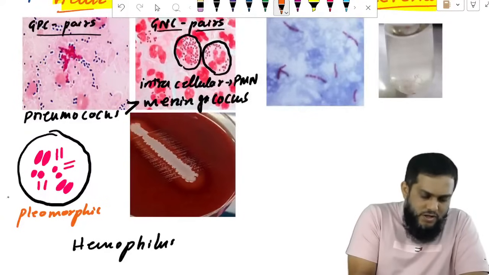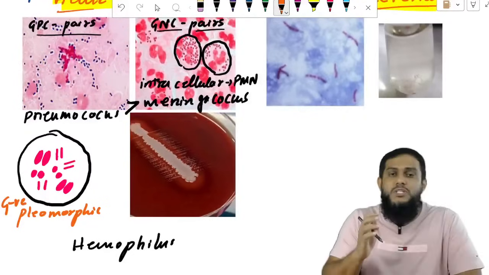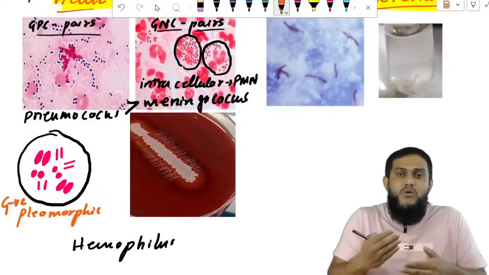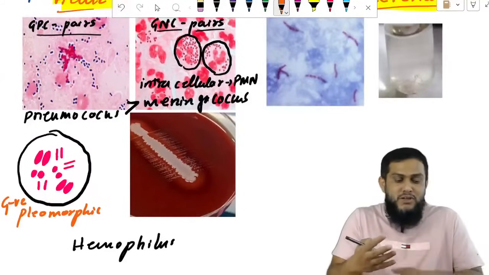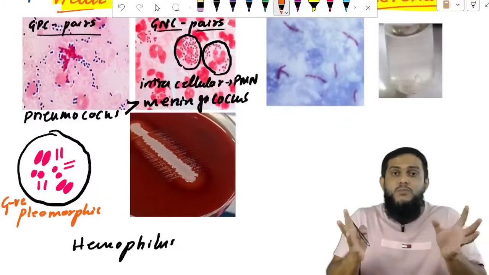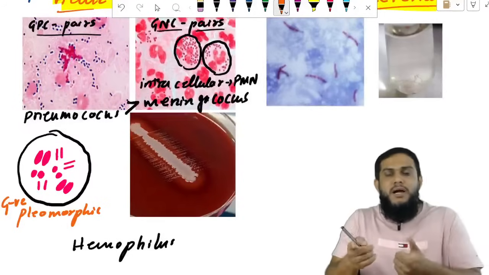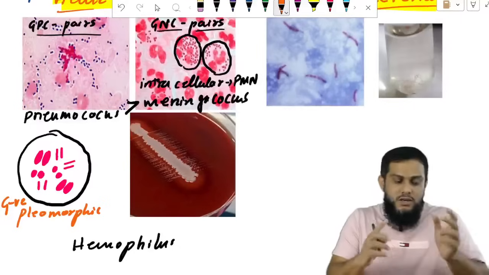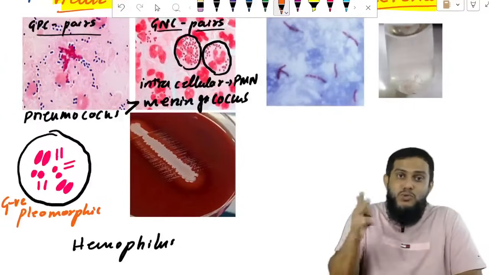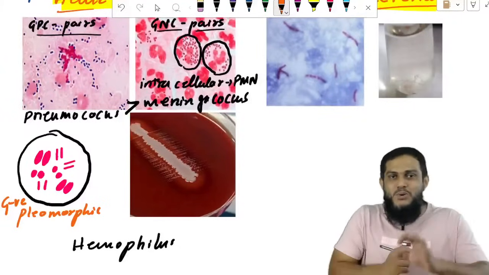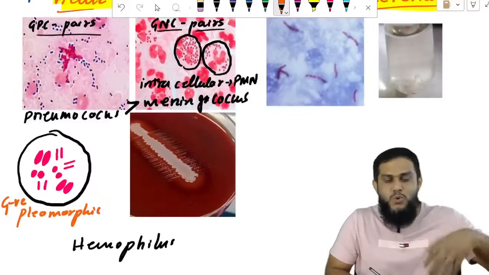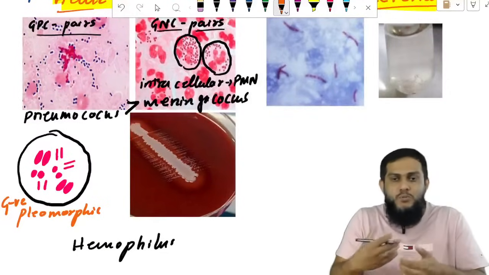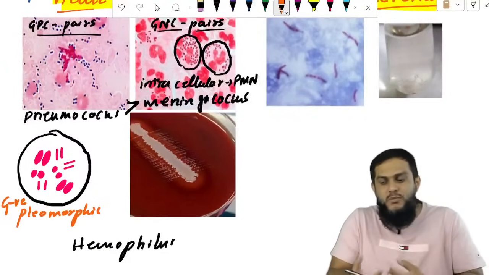Gram-negative means in gram stain they appear pink. Pleomorphic means they appear in the form of cocci, bacilli, and cocobacilli, all three morphological forms. Bacteria are usually either cocci, bacilli, or cocobacilli, but Haemophilus is present in all three forms. Cocci means round shape, bacilli means rod shape, cocobacilli means oval shape. That is pleomorphism: different morphology.